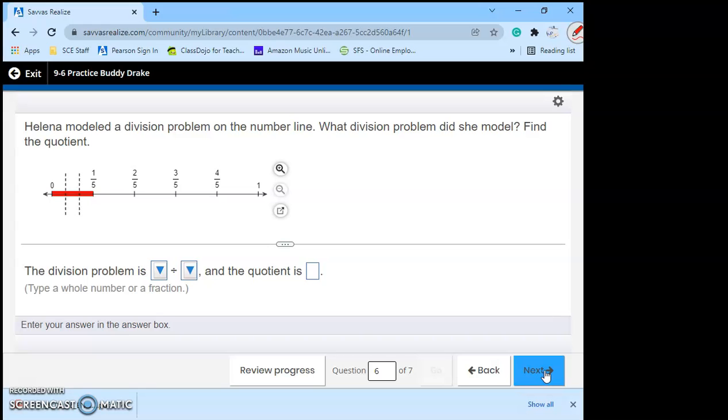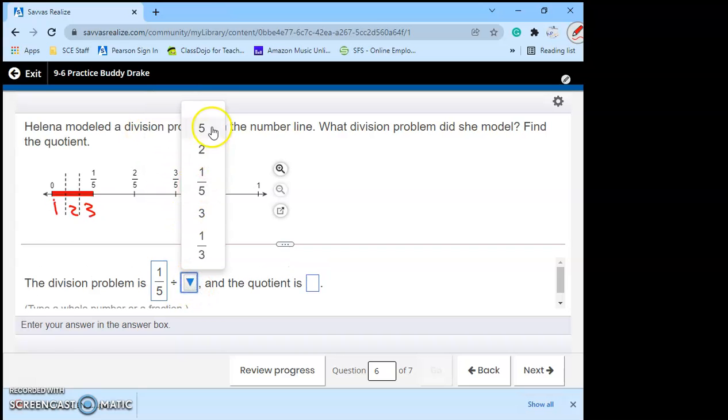Find the quotient. Well, it looks like the whole thing, if you look at the red line, is 1/5. So she started with 1/5, and then she put some cuts in it. Those are the dotted lines. And it looks like she cut it into 3 pieces, because I can see 1 piece, 2 piece, 3 piece. So if we take 1/5 and we cut it into 3 pieces, we really have 1/5 divided by 3.